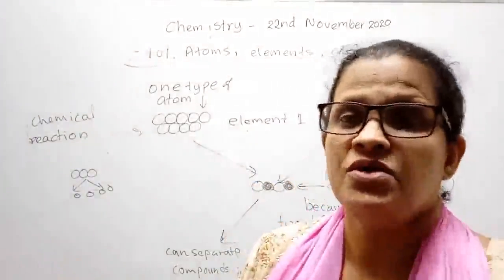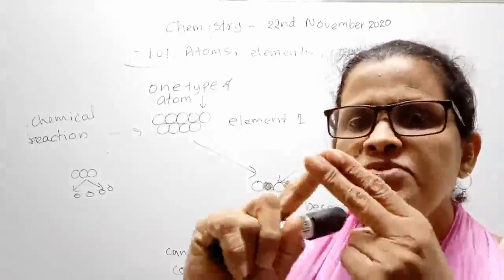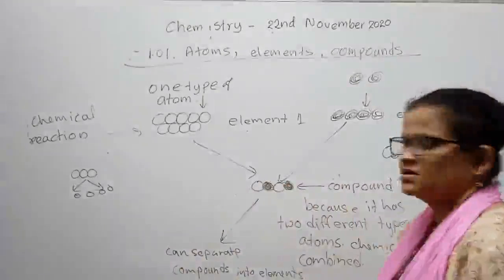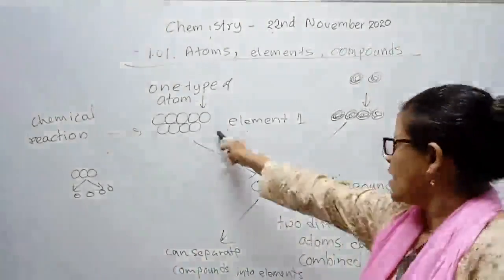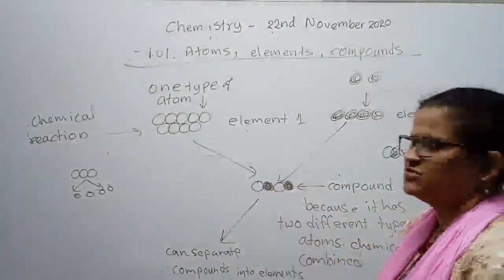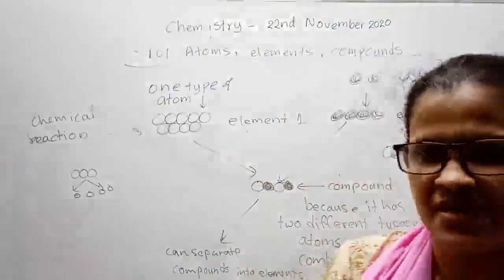So there may be a huge number of compounds, but there should be a minimum of two different types of element to make a compound, isn't it? If it is one type of element, we call it just an element. If there are two different types, we call it a compound. Minimum there should be two different elements to make a compound.